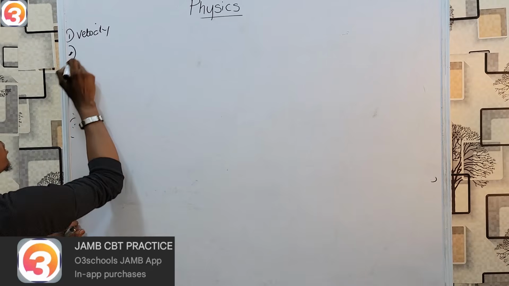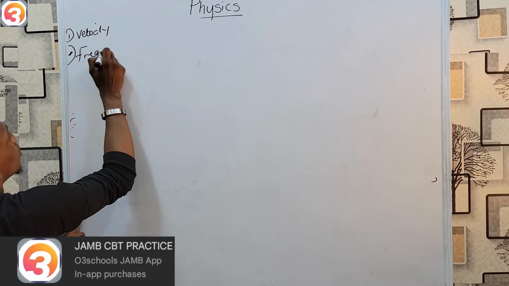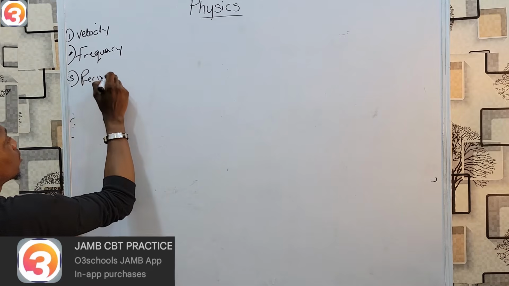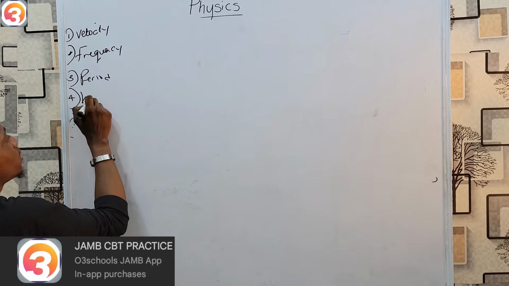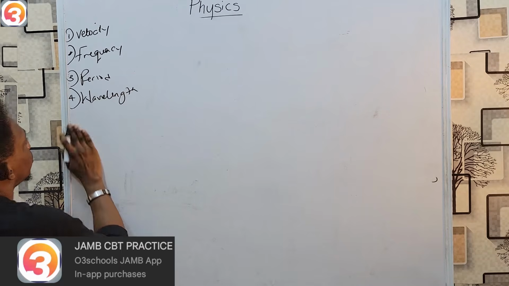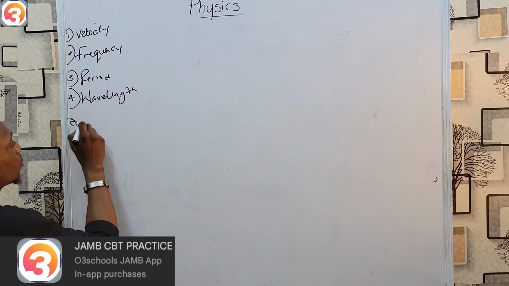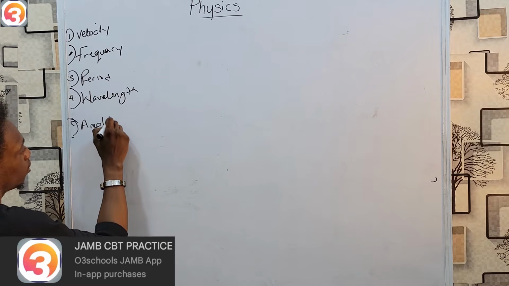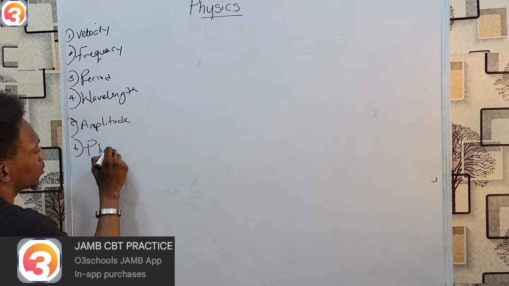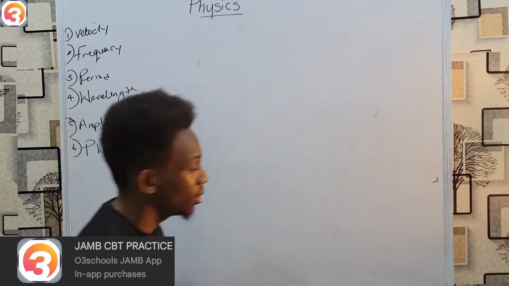There is frequency. There is period. There is wavelength. There is amplitude. There is phase. We must know these six.